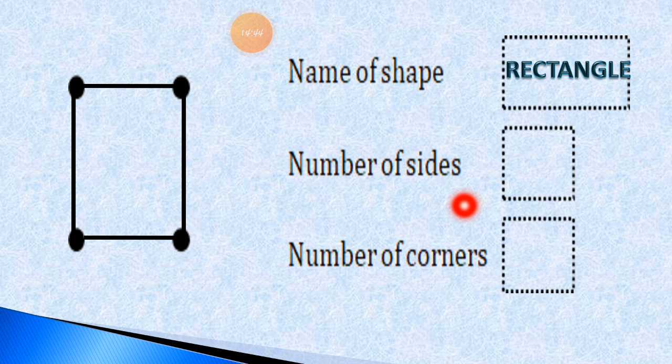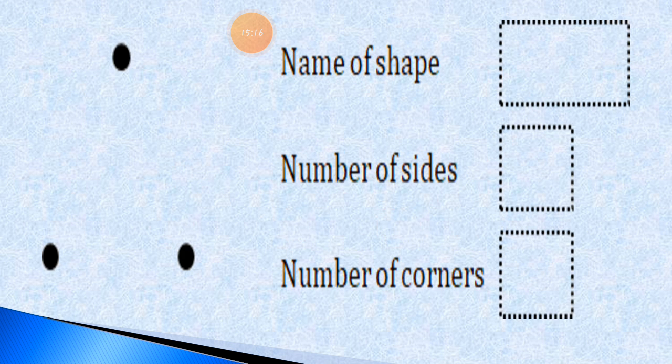Now how many sides does it have? So in total it has side number 1, side number 2, side number 3 and side number 4. So in total it has 4 sides. Now the number of corners, how many? Here is 1, 2, 3 and 4. It has 4 corners. So this way you also have to write down these things in the fair book.